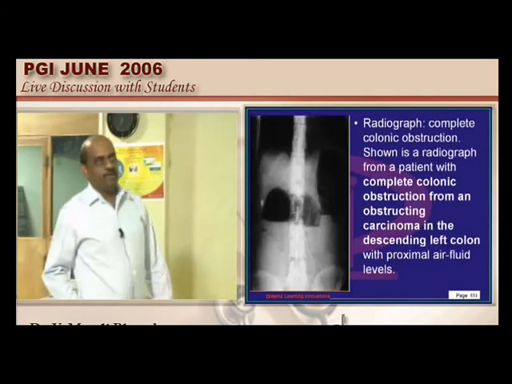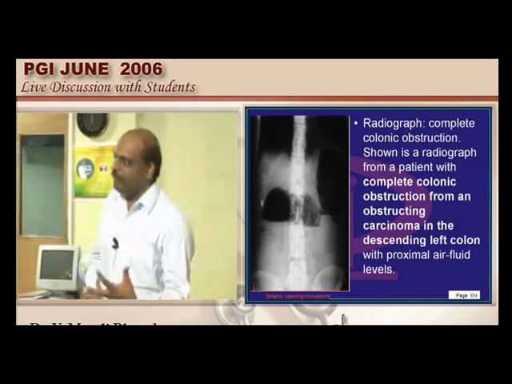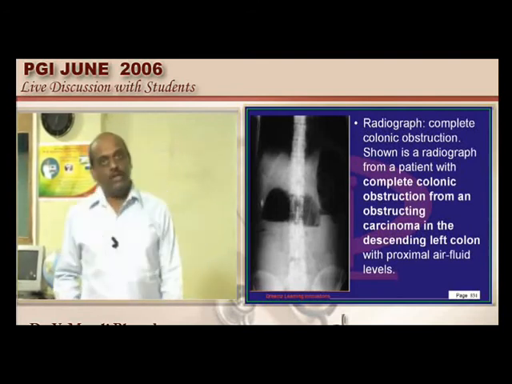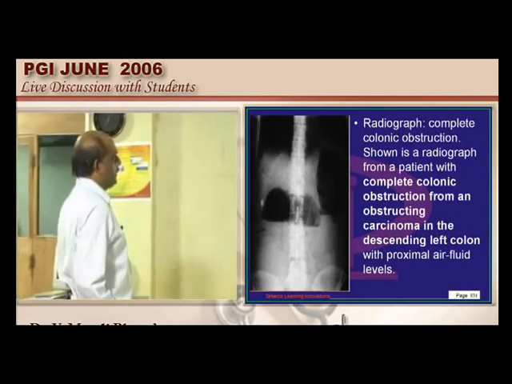So there is a reason, doctor: if you are able to find more than 4 air fluid levels, then you think of intestinal obstruction.